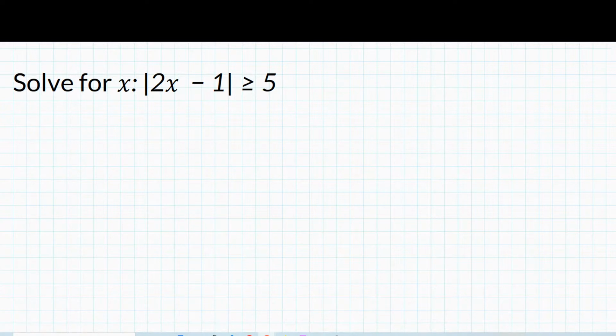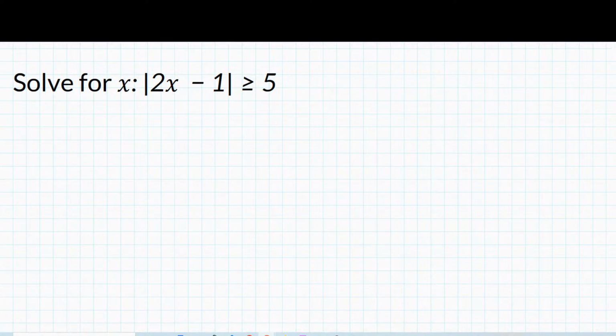Also, if you're getting ready for the SAT or the ACT, this is a very common type of question that you will see on the SAT or ACT. Actually, I modified an existing SAT question to make this one. The only difference between what I have here and what you will see on the SAT is I don't have any answer choices. So I want you all to try this. If you're taking the SAT or ACT, don't forget that this is an important topic for you to know.